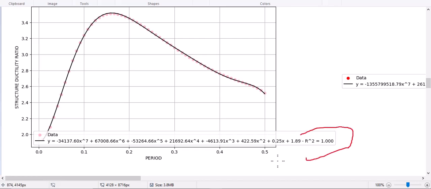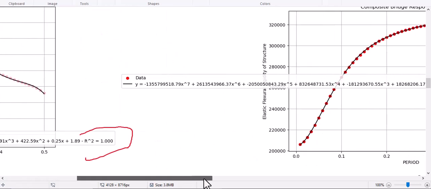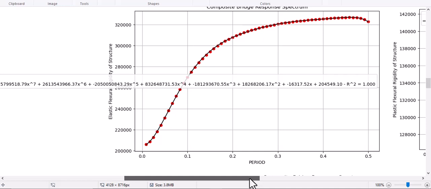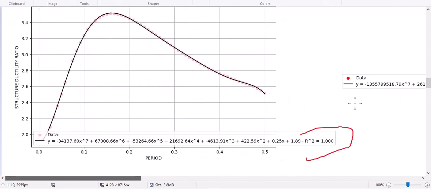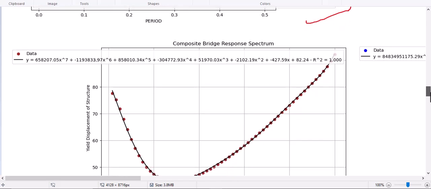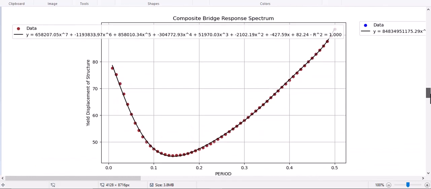It shows a good R-squared for fitting the data and predicting the next value, and also elastic flexural rigidity. Let's see the other outputted data, such as yield displacement. You see guys in here, it has a U shape, and based on this polynomial regression, with a good R-squared we can predict the next value.